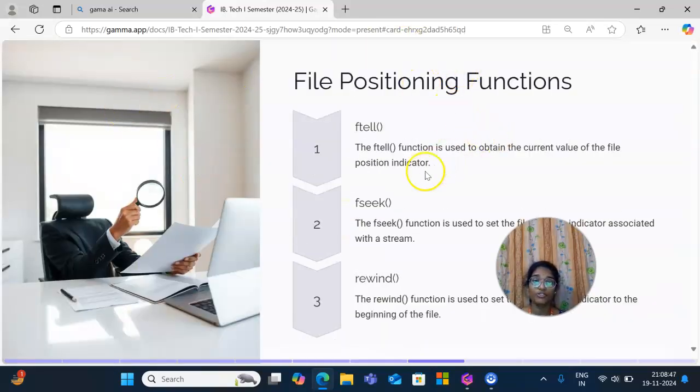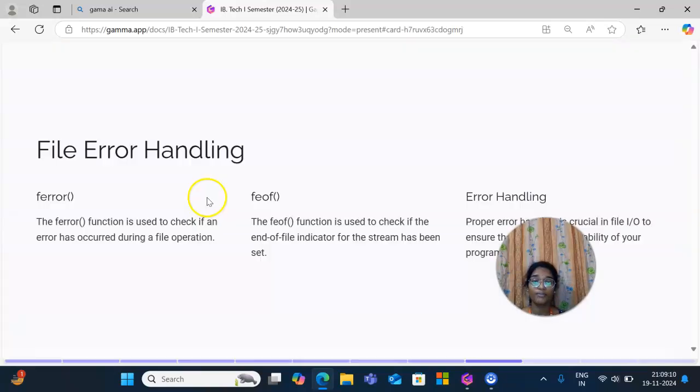File positioning functions: ftell, fseek, rewind. The ftell function is used to obtain the current value of the file position indicator. The fseek function is used to set the file position indicator associated with the stream. The rewind function is used to set the position indicator to the beginning of the file.